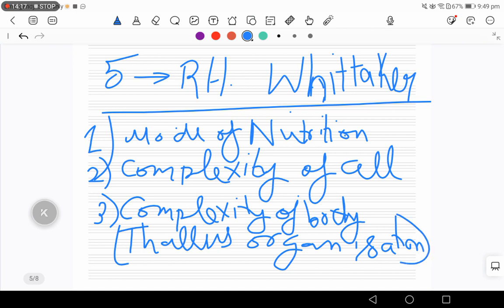So basically in mode of nutrition, it includes autotrophs and heterotrophs, okay. So on the basis of which species is autotrophic or heterotrophic, and then for this complexity of cell, it means if the cell is prokaryote or eukaryote, okay. That is, prokaryote is simple celled where nuclear membrane is present, and for eukaryote nuclear membrane is absent.